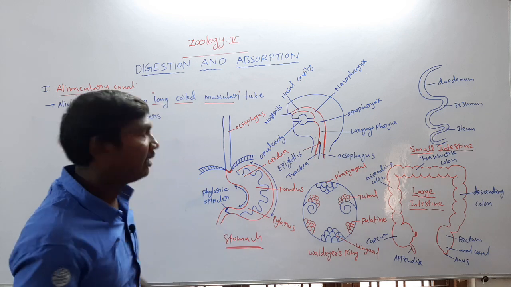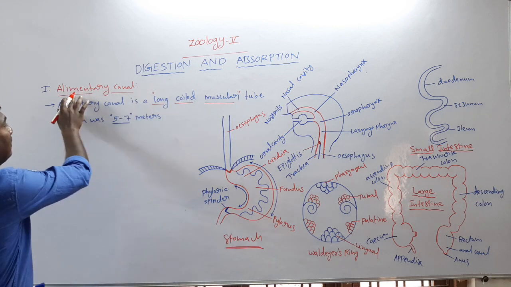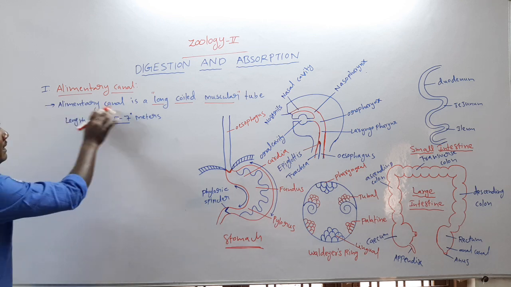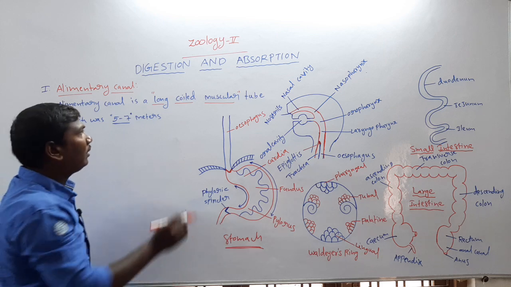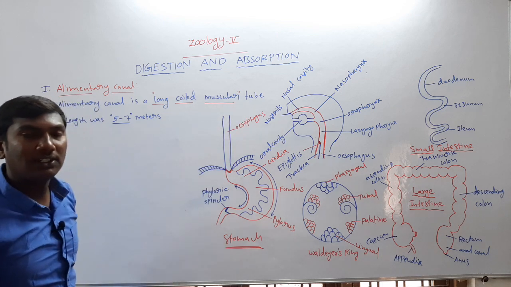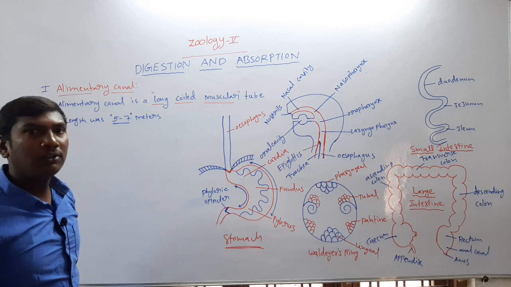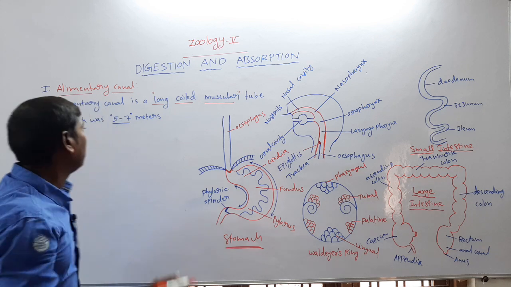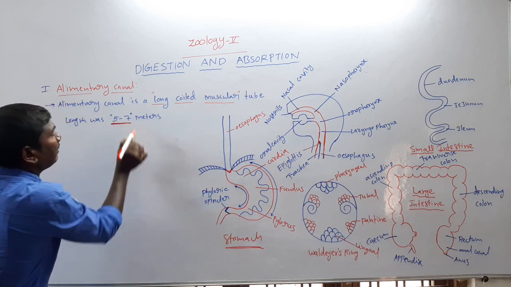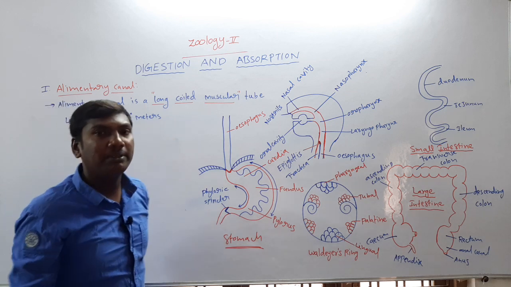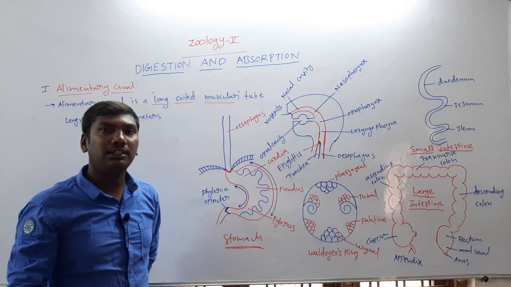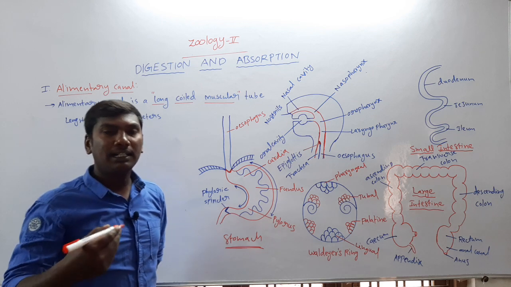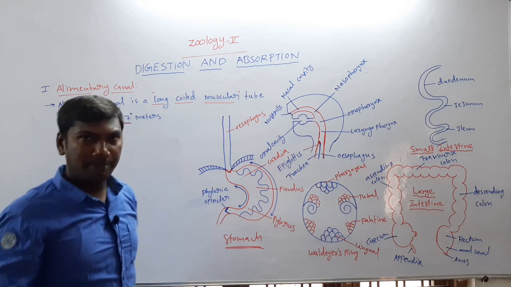First one, the alimentary canal. The alimentary canal is a long coiled muscular tube. The alimentary canal length is 5 to 7 meters.